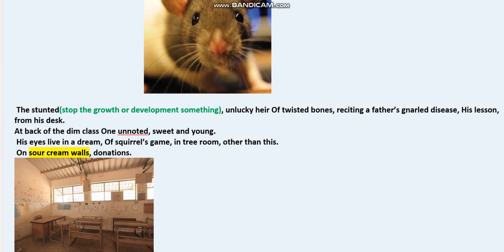So what the poet has tried to say is that there's a boy who's sitting at the back of the classroom, who's unnoted in a way that we all have somebody in our classroom who's sitting at some corner. So he's sweet and young, and he's looking out of the window of the classroom at the squirrels' game in a tree room. Okay, so he's looking at the squirrels, and he's living in his dreams, he's daydreaming something. Because why do people daydream? Because they think that they lack that thing and they find happiness in dreaming that same thing.